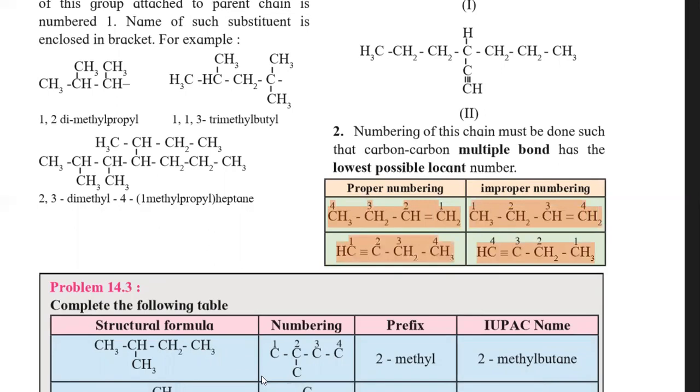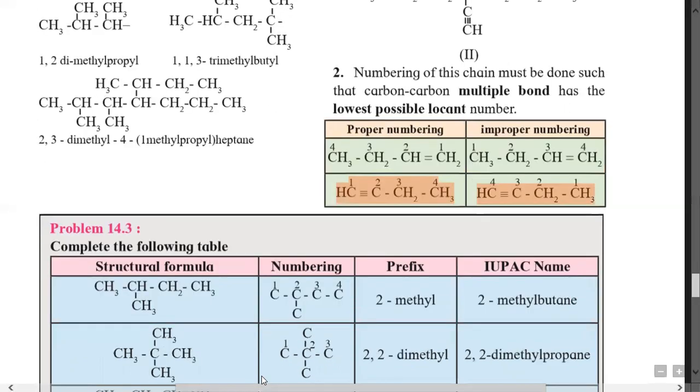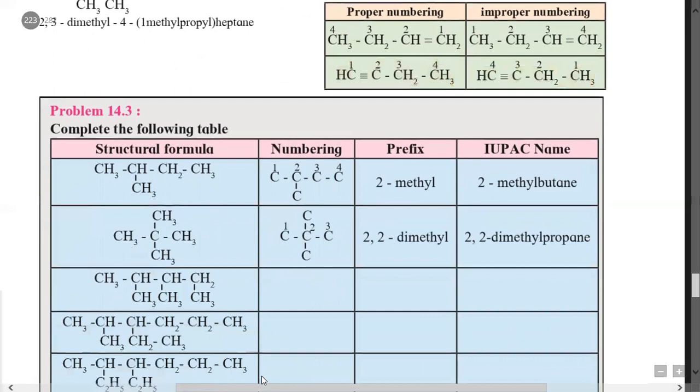Then in the second example, it is a carbon-carbon triple bond containing compound. The proper numbering is like this, with the carbon-carbon triple bond at numbers 1 and 2. But in the same example, if the carbon-carbon triple bond is numbered 3 and 4, that is not correct, because according to the second rule, the lowest possible locant, we have to give the carbon-carbon double bond or triple bond containing carbons the lowest possible numbers.